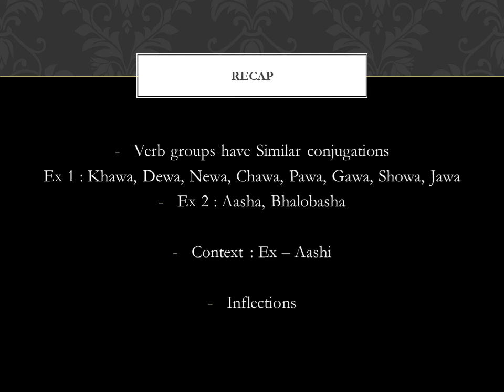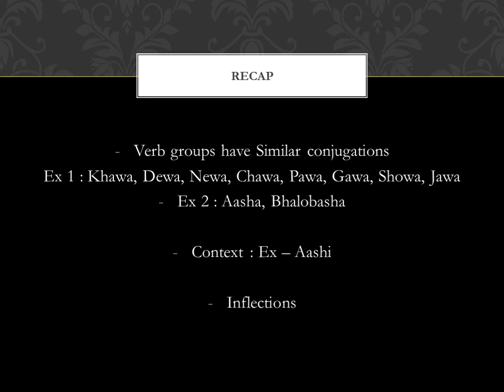For group 2, we are starting out. We just covered Asha today, and we had covered Bhalobasha long time back in chapter 1. So maybe we will have a look at it again in the coming lessons. And you will also see that Asha and Bhalobasha also have very similar kind of conjugations. In case of this group of verbs, we do not remove the last consonant. We will just change the last vowel to E, O, and A to make the verbs.